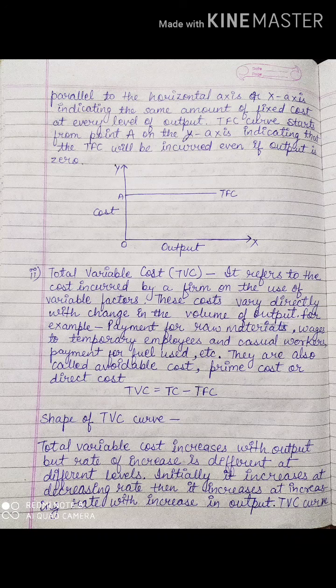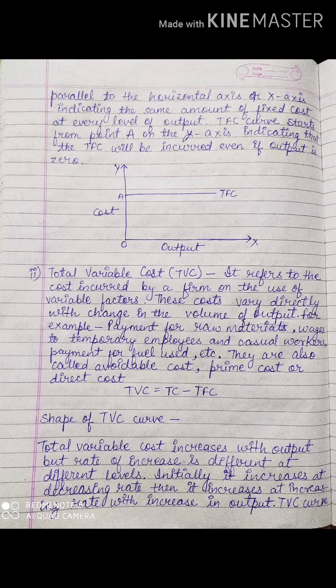Previously, total fixed cost was unavoidable cost, right? But these are avoidable costs. Avoidable cost means I can make compromises. Possibly I don't want to expand my raw material or my current labor. So that is avoidable, that means I can avoid it. Now you can say it is prime cost also or direct cost also. Do remember these are the different names.